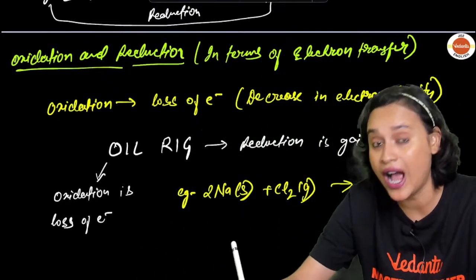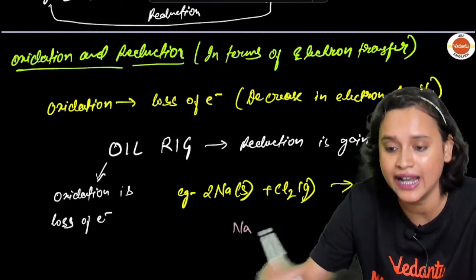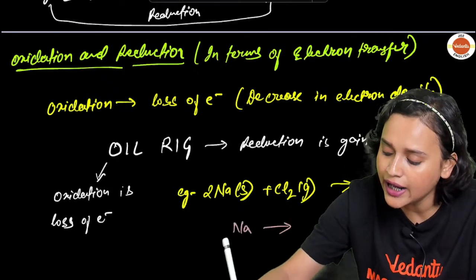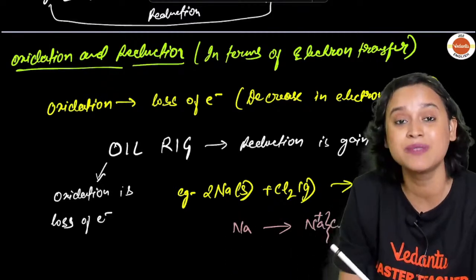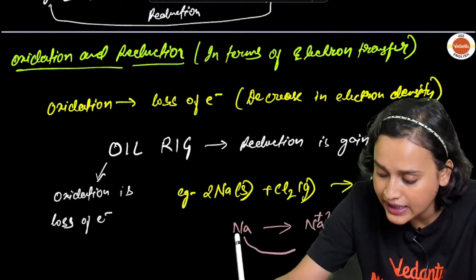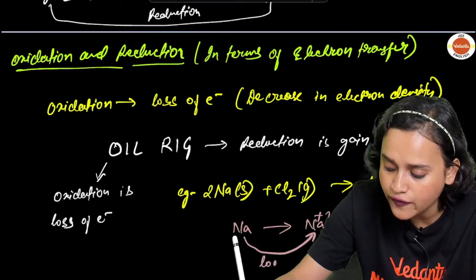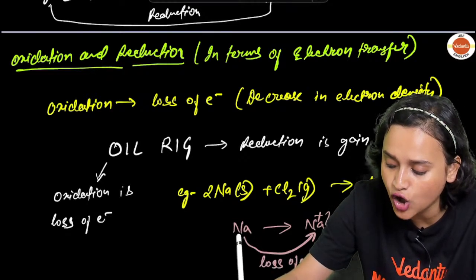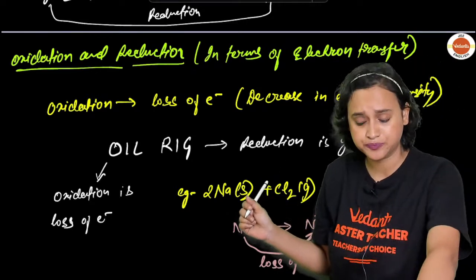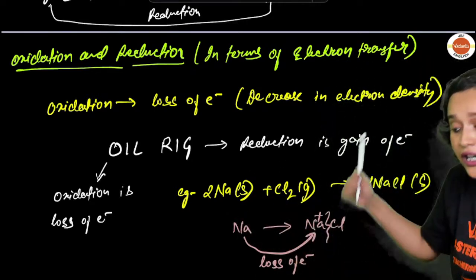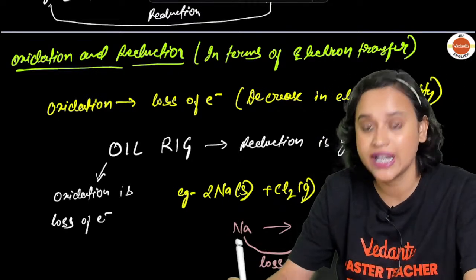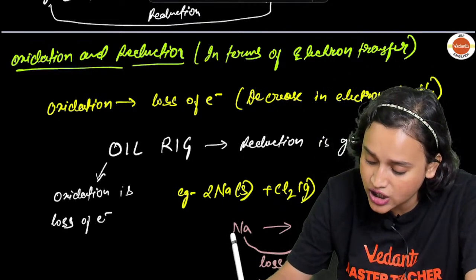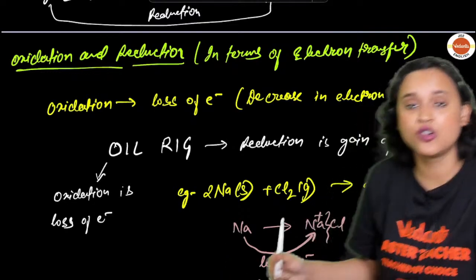You had Na, and when it becomes NaCl, if you dissociate it, it becomes Na plus, which means there is a loss of electron. If there is a loss of electron, I am going to say that this is oxidation. Makes sense, everybody?